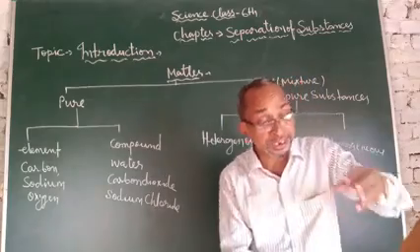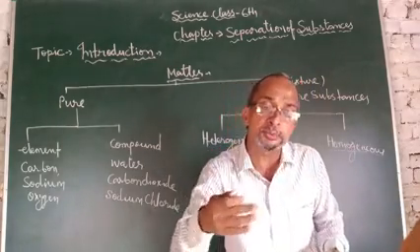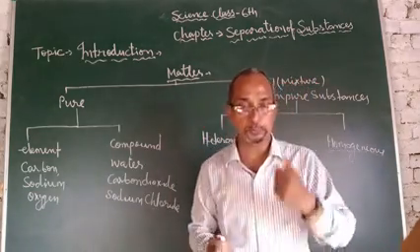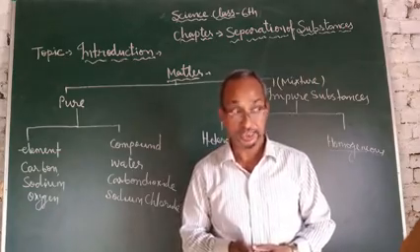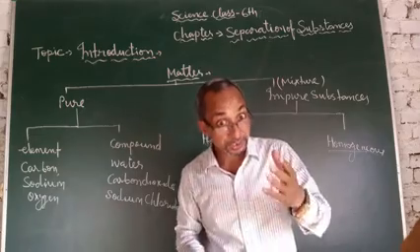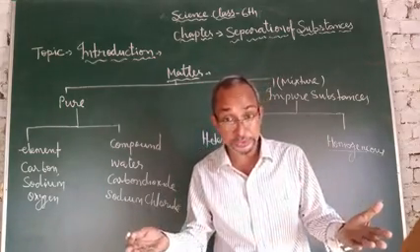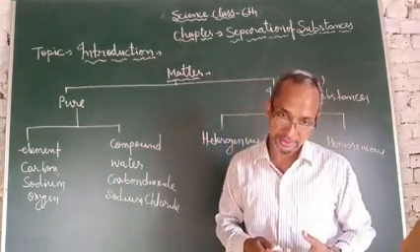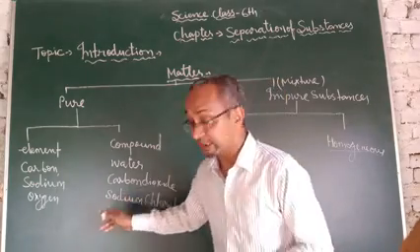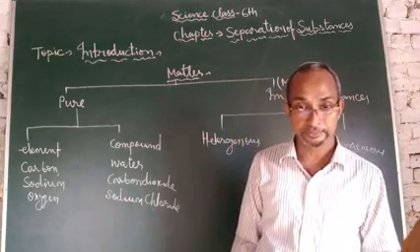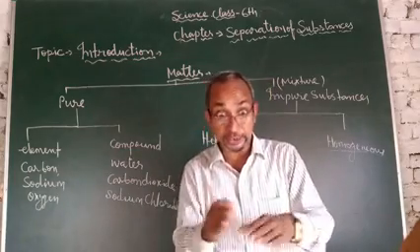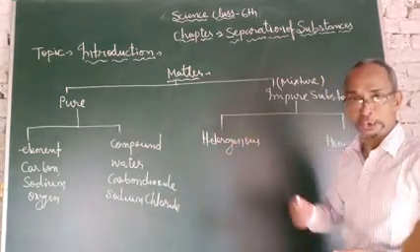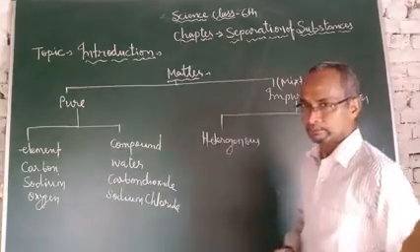When you mix sugar in water, you will not see the sugar particles. Seawater has salt, but you cannot see the salt particles. Drinking water, with hydrogen and oxygen mixed together, cannot be seen separately. These are homogeneous mixtures.